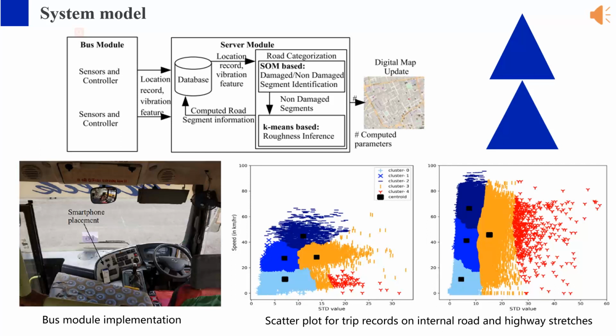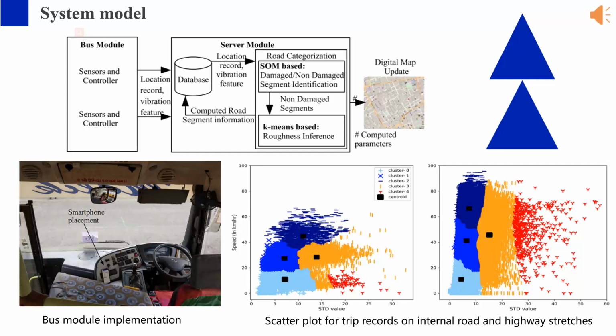The server module is the central component of the proposed system. It receives the trip records, comprising GPS location records and vibration features of different routes, using bulk data transfer from the bus modules. The server module computes the road surface roughness and the damaged road segments using these trip records. It comprises several sub-modules. In the following, we describe the functionalities of these sub-modules.